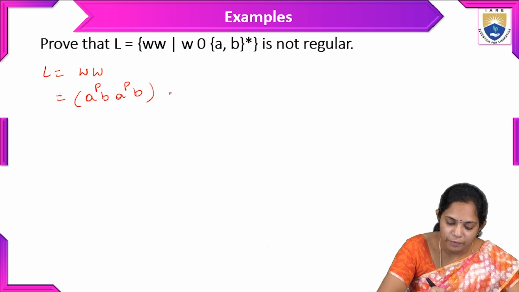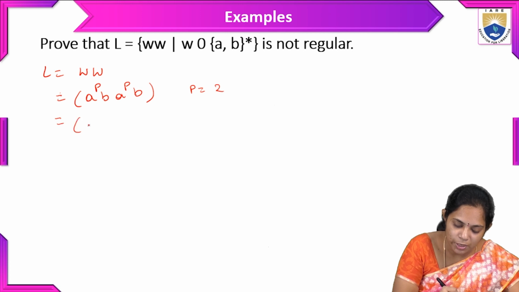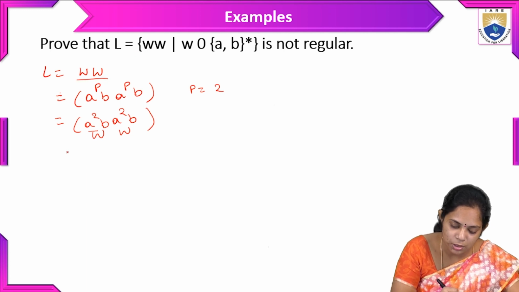And here we will take p equal to 2, and elaborate this language: a power 2, b, a power 2, b. Why? Because it is w and w, so it is a ww combination.